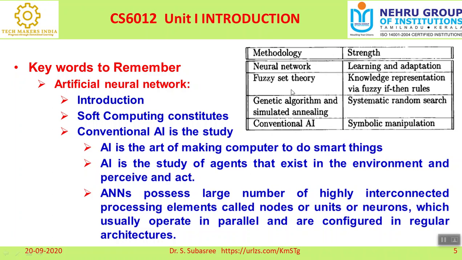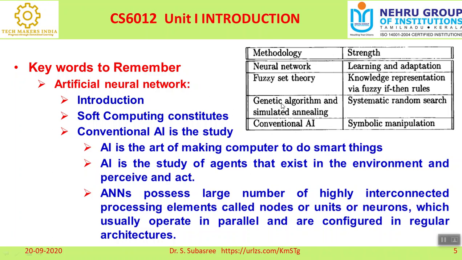As far as fuzzy set theory, fuzzy logic, is concerned, it is purely called knowledge representation. How are we going to apply this knowledge? By using fuzzy if-then rules, right? I told you we want to get a result between 0 and 1. We know very well that Boolean results are either true or false, but I need partial information. How can I get it? By applying fuzzy if-then rules. Certain conditions have to be verified, and based on that we will get the right information.